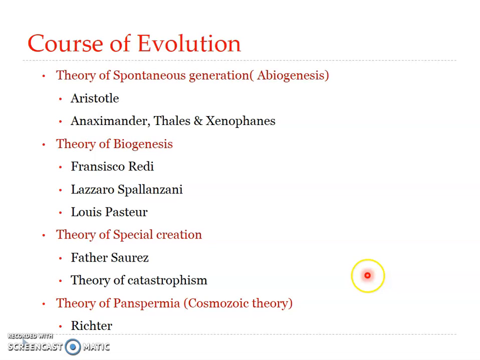One, the intense cold, extreme dryness, and the lethal conditions of interstellar space would not permit even the most resistant spores to survive in the universe. Secondly, the theory, instead of explaining the origin of life, just transfers the origin of life from Earth to some other planet. So again, it is not complete. So these were the different theories.